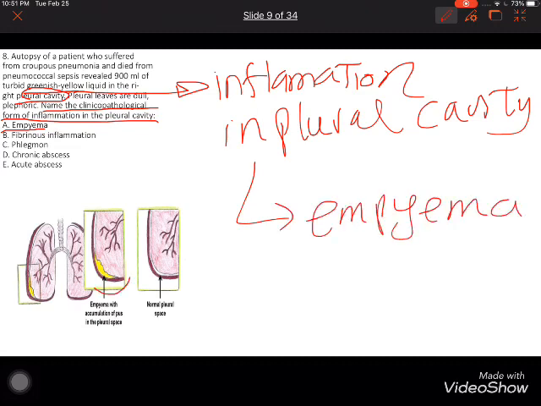As we see here, some yellow liquid between or in the cavity. That means empyema.